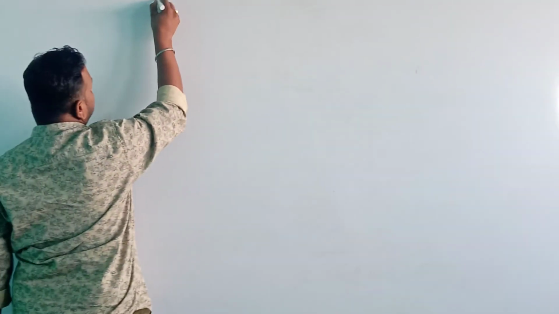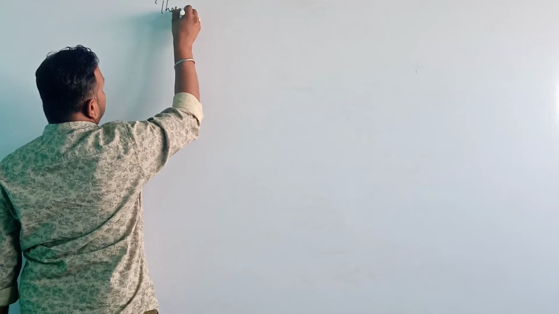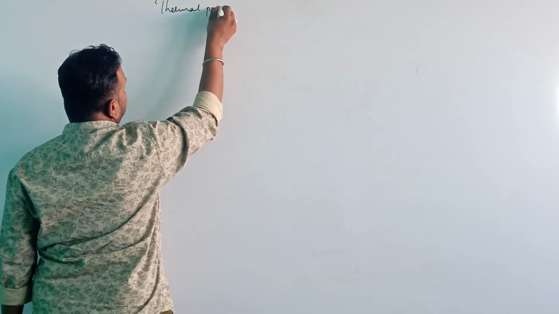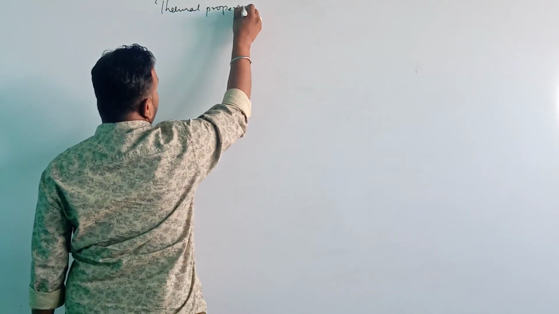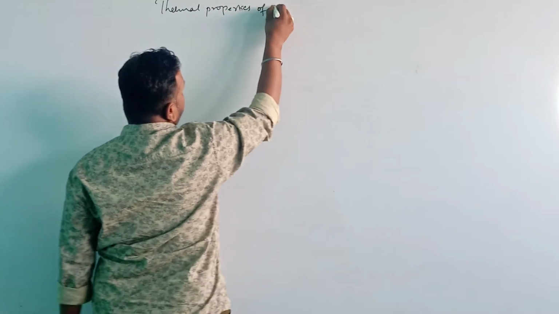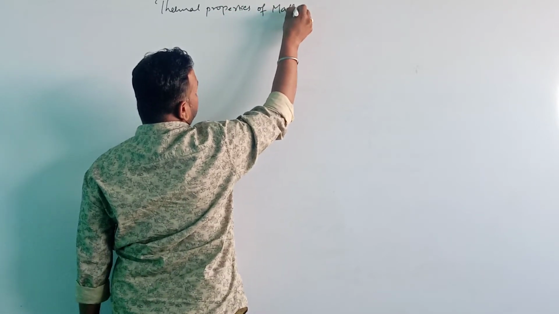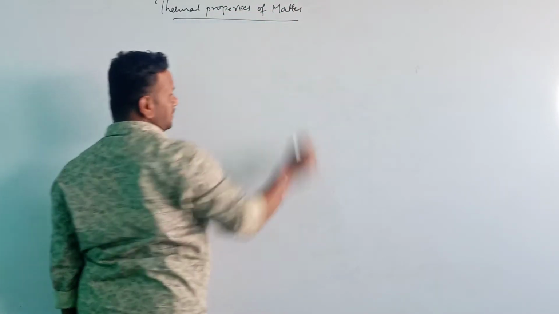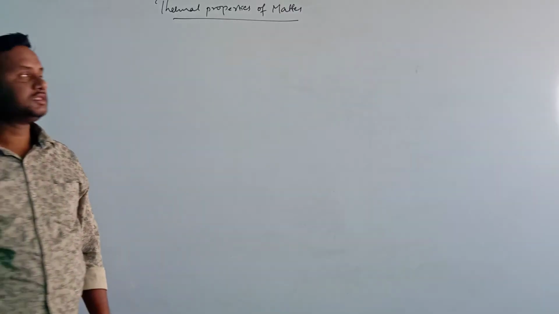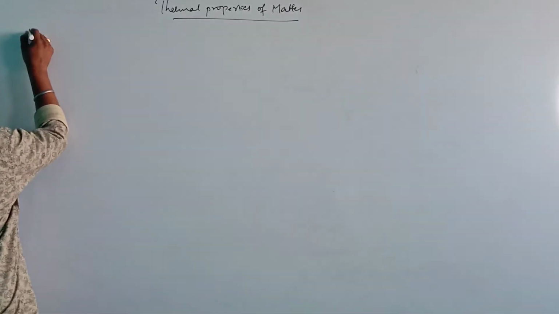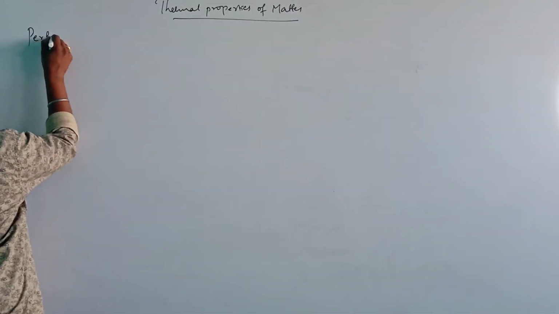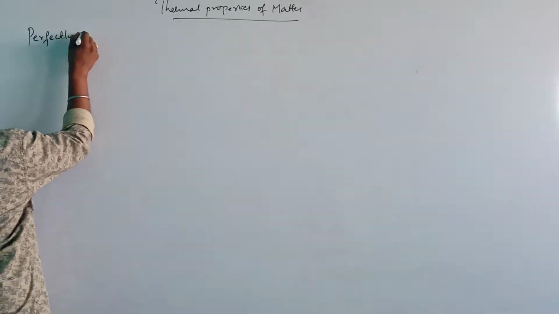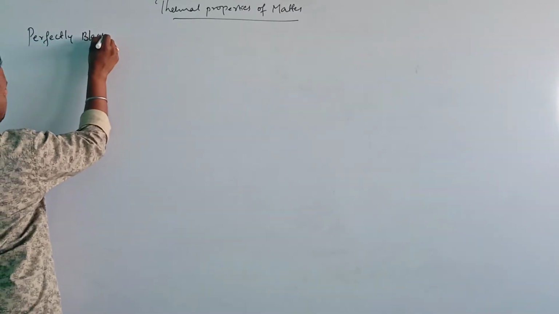Now, in today's class, we are discussing the perfectly black body. What is a perfectly black body?